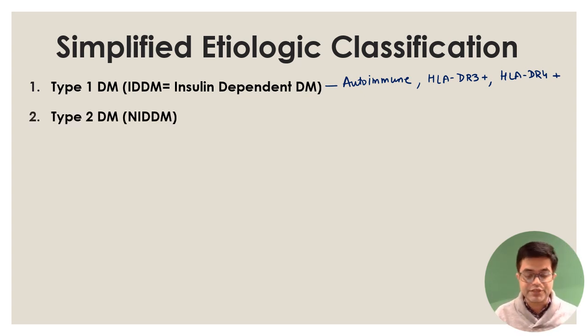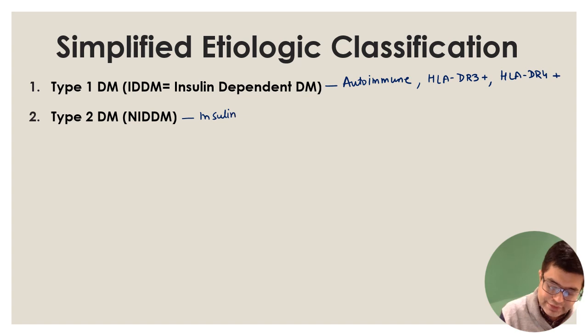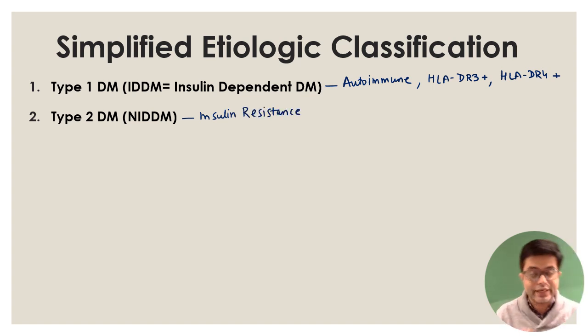Second is type 2 diabetes mellitus, whose prevalence is rising, and this is the variety which occurs generally in adults and obese patients. Type 2 is also called non-insulin dependent diabetes mellitus. Here the insulin levels are not low, the insulin levels are actually high. These are the patients who are found to have insulin resistance. What I am doing is telling the classification, and all key points I am writing on the side so you can remember it easily and revise it easily. These are the patients who are found to be obese.